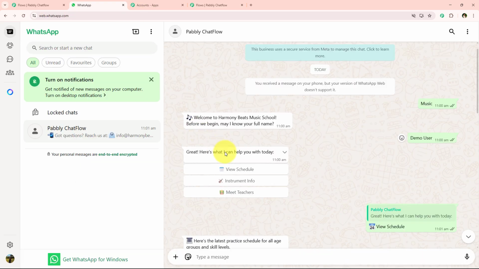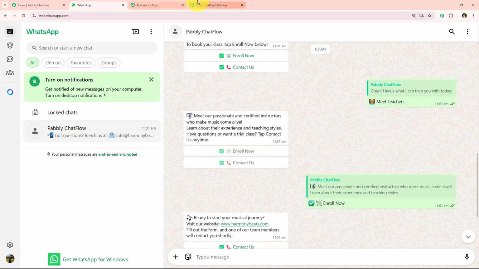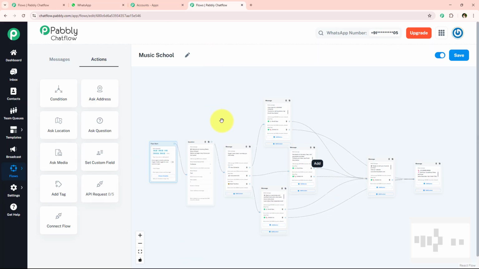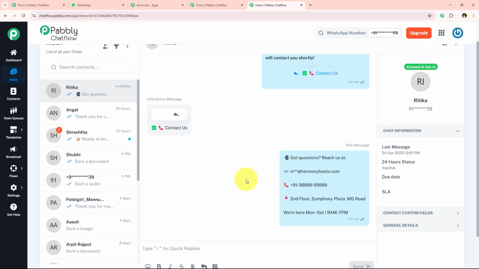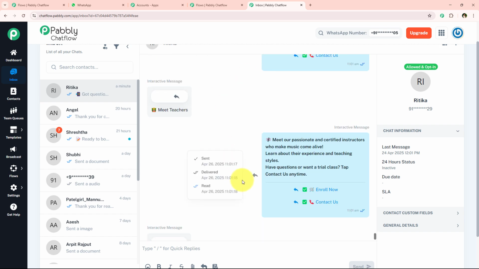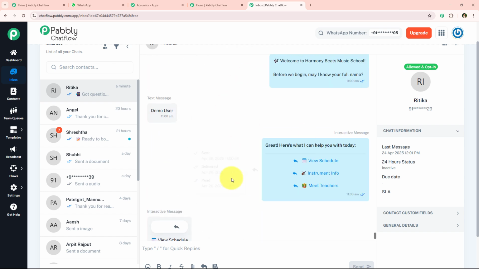But not only sending and receiving of WhatsApp messages, this chatbot offers many more useful features. And in order to show you these features, I'm just going to open the inbox section of my Pabbly Chatflow account in a new tab. And now in the inbox section, you can see all the conversation which happened between the chatbot and our user. Not only this, you can go towards this message and check the status of the message, when the message was sent, delivered and read. And yes, this is a really useful feature if you want to check the user timings.